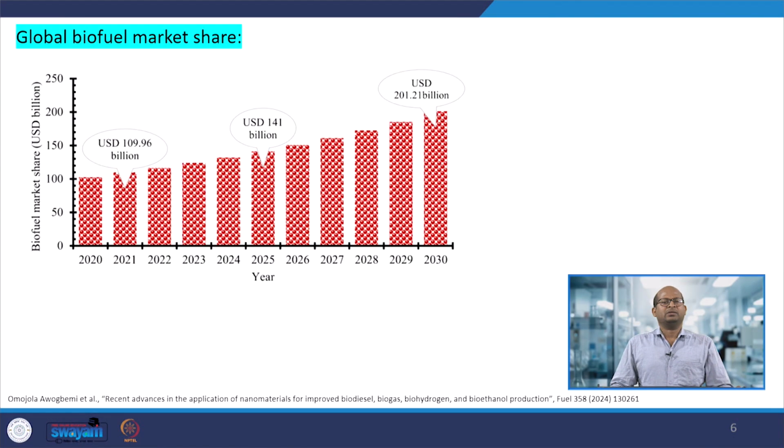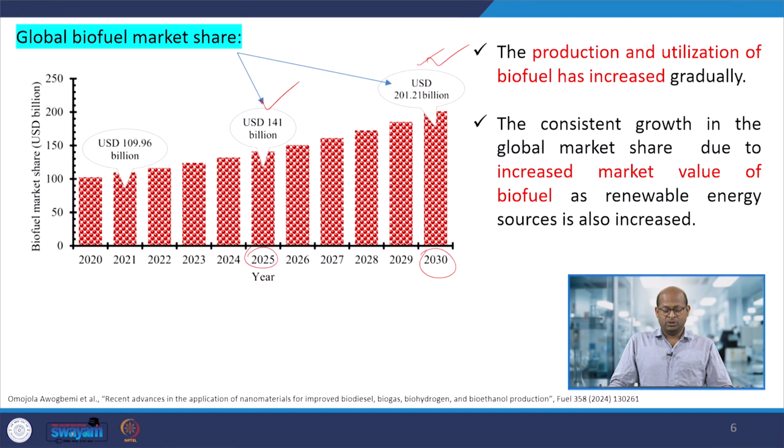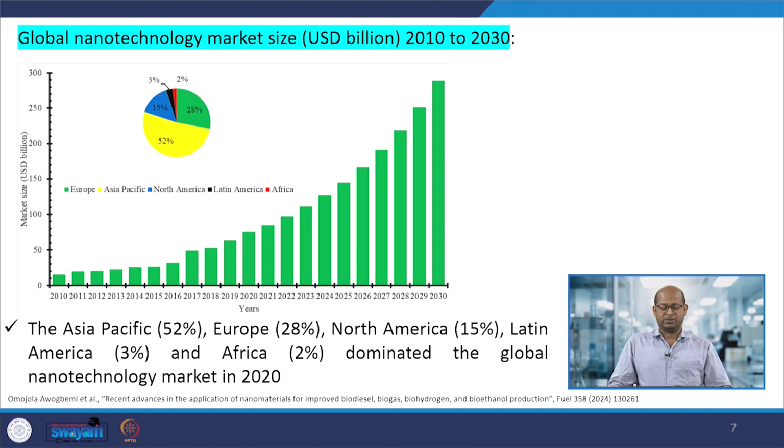If you look at the biofuel market in 2025, it is approximately 1.141 billion USD, and we expect that by 2030 it would increase to 201 billion USD. So the biofuel market is gradually increasing. At the same time, the nanotechnology market, materials that earlier were produced in very low quantity, is expected to reach approximately 300 billion USD by 2030.